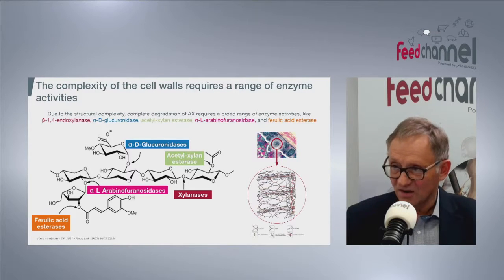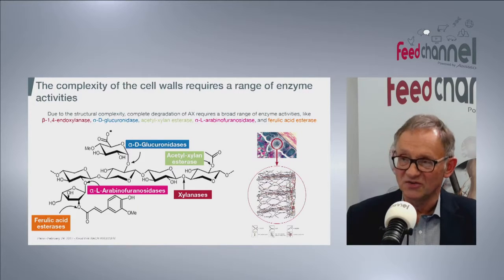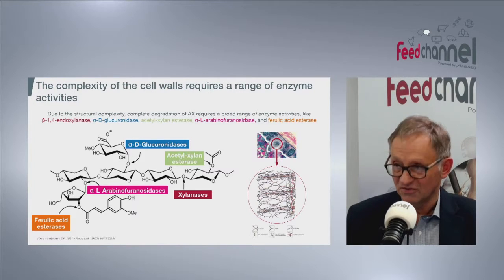So you need a number of different enzymes to cleave it down to monomeric components, which illustrates that arabinoxylan is only one part of the fibers, but there are many more. It is indeed a very complex substrate we are dealing with, and it varies from one feedstuff to another.